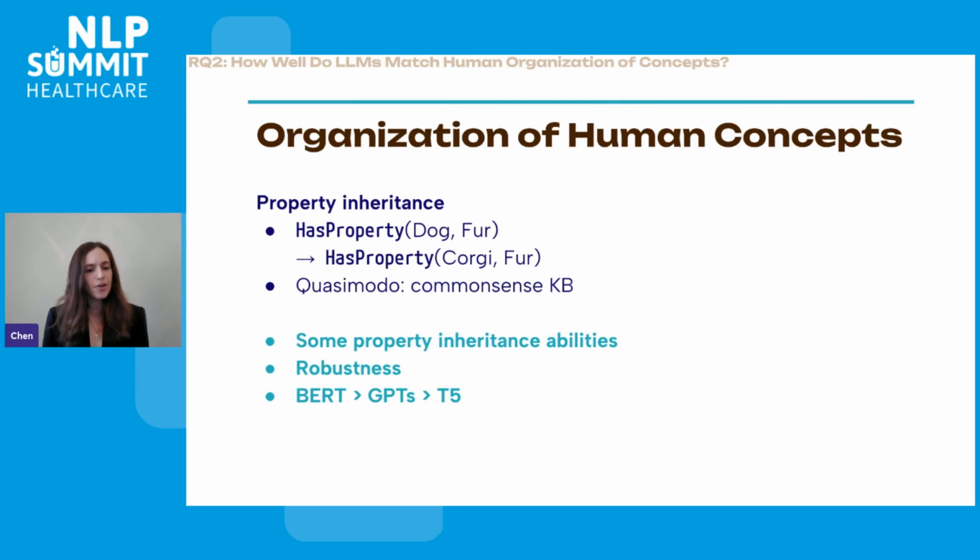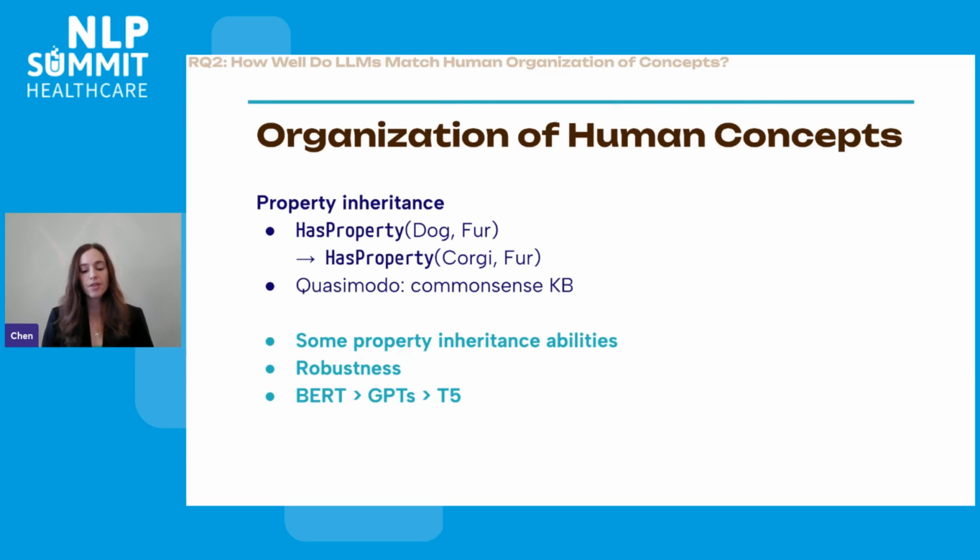So similar to the other results, we saw some property inheritance abilities, but again, very noisy, far from perfect. And it was really interesting to see some robustness. So if the model was able to infer that corgis are furry, it was also more likely to infer that canine would also be furry, and the other way around. So it wasn't a matter of a direction from hierarchy.